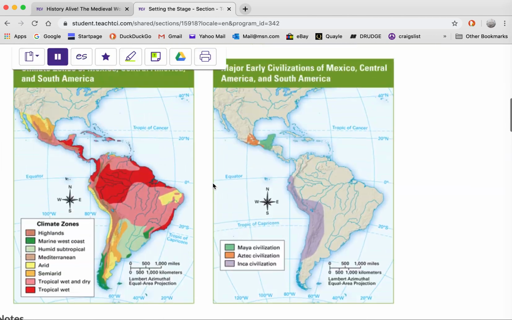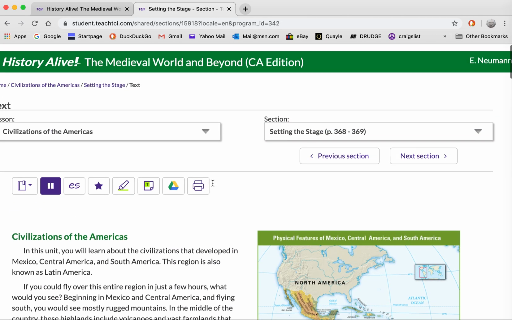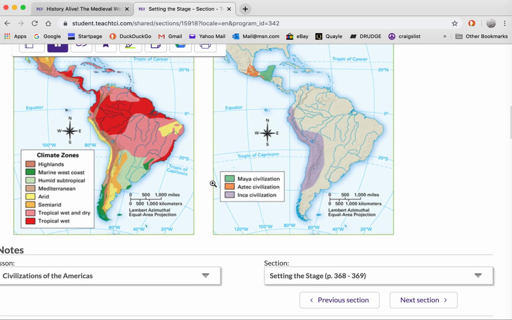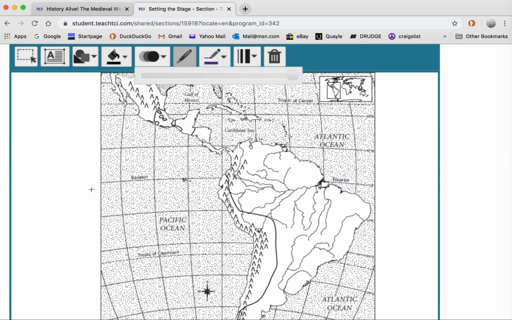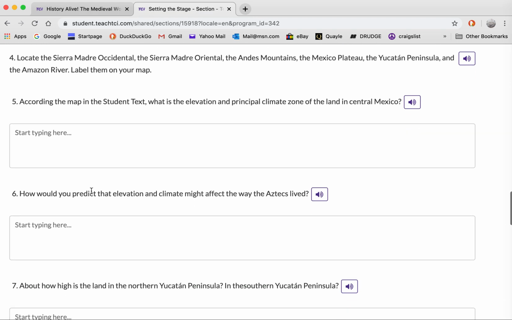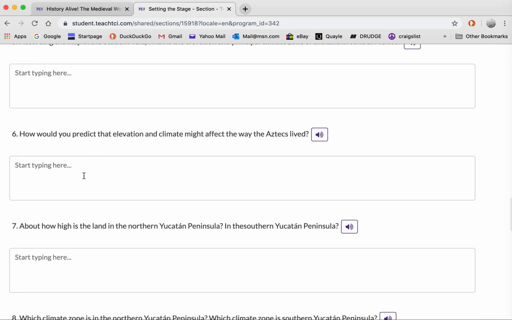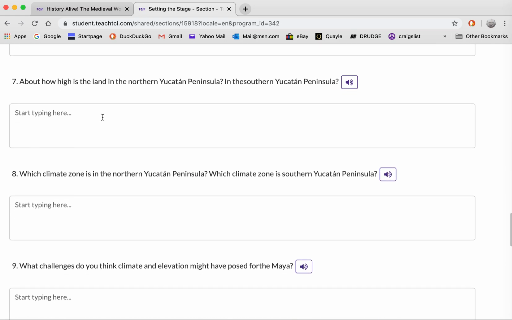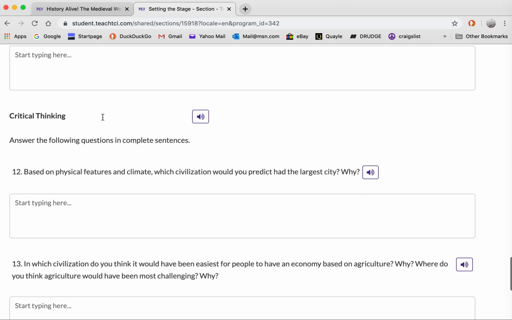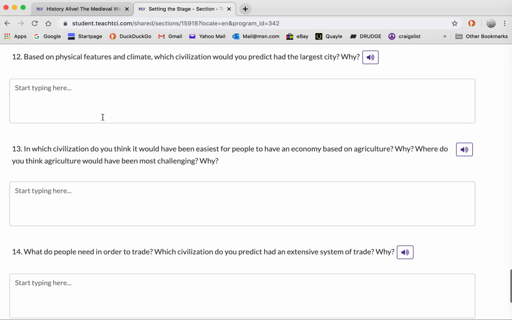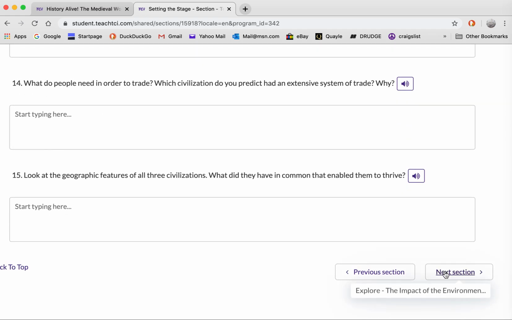So then you're going to have to refer to these maps to know the Maya civilization. Let's see. Oh, there we are. There's your answers. Now you are to shade those regions in yourself. Answer here in complete sentences, please. Let's be smart humans and practice full thoughts, complete thoughts. Thinking critically. Good. Yep. Answer. Next section.